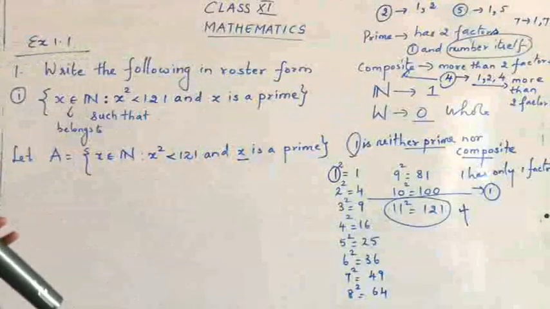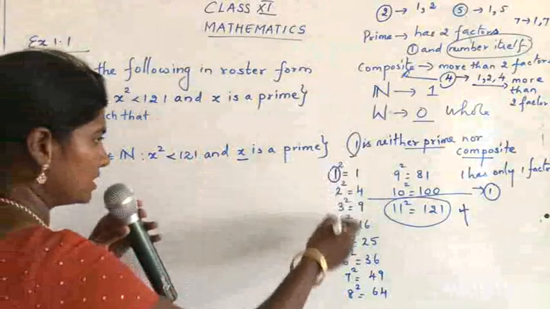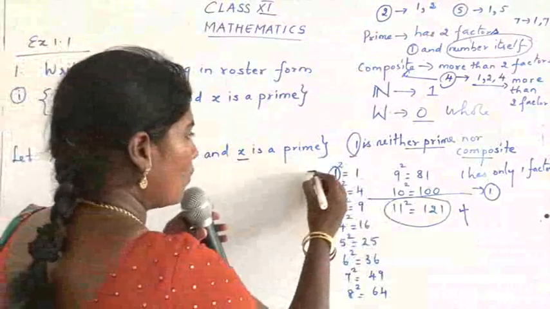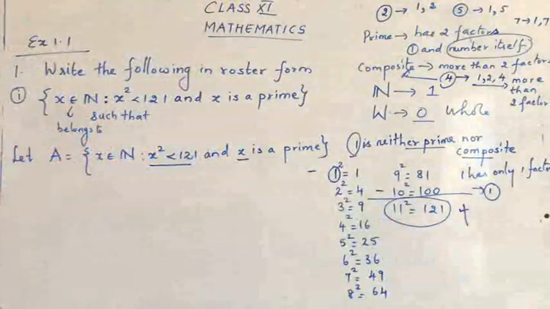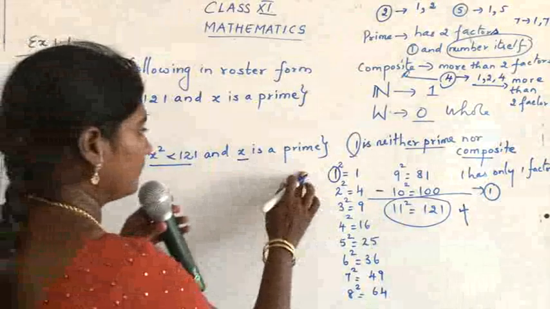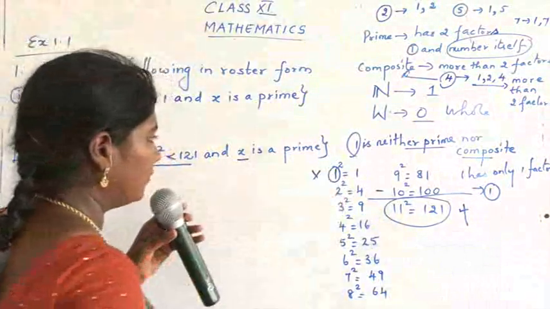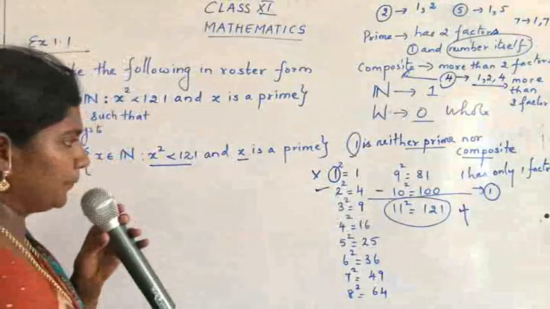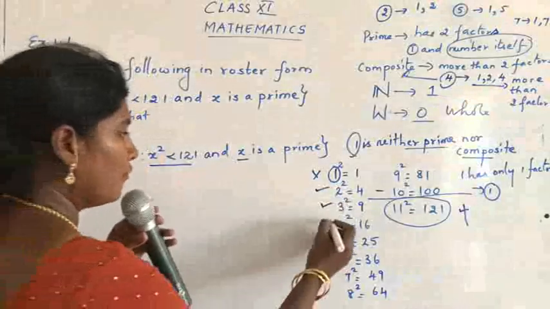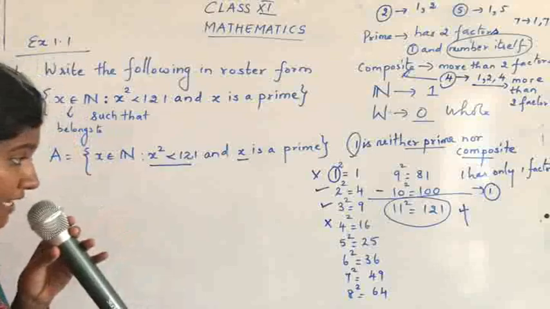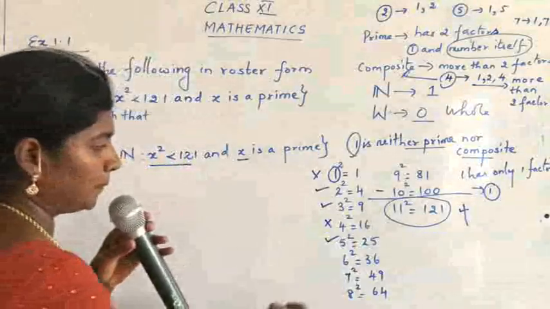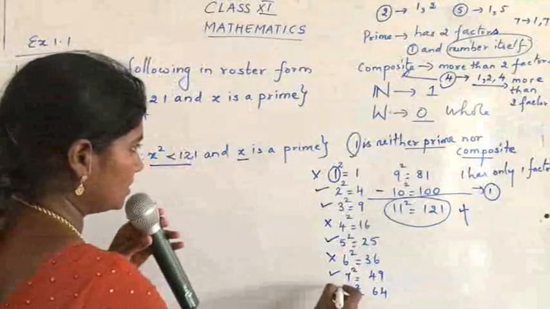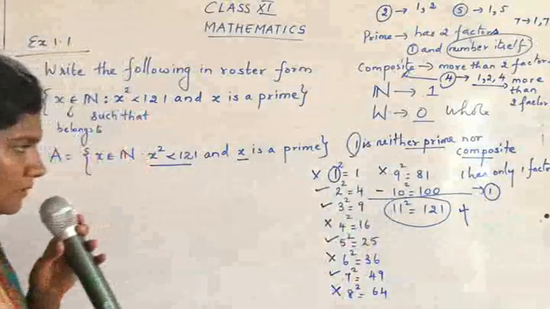Okay, now let's go back to the condition. x belonging to N, so we have listed all the natural numbers. x square less than 121, so we have chosen the numbers from 1 to 10. Now you are going to find the prime numbers. I said 1 is neither prime nor composite, so we cannot consider 1. 2 is a prime number. 3 is a prime number. 4 is a composite number since it has more than two factors. 5 is a prime number. 6 is composite. 7 is a prime number. 8 is composite. 9 is composite.